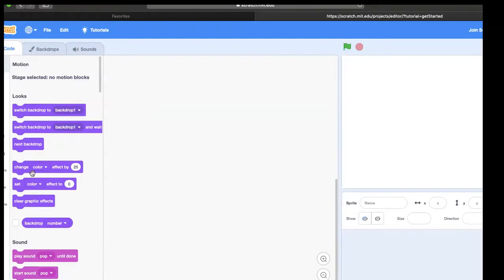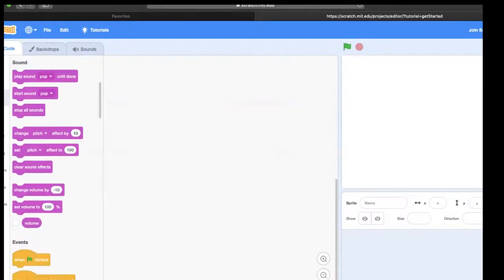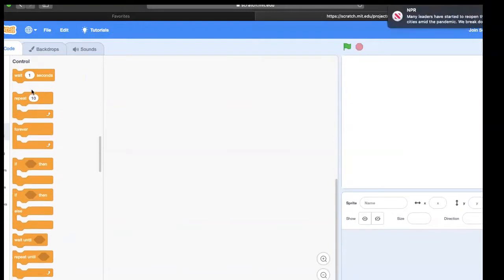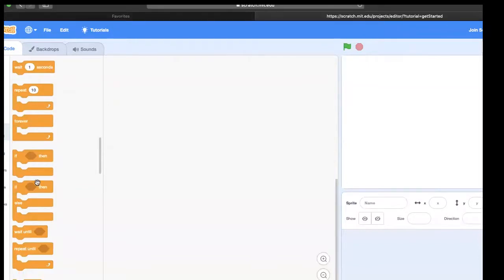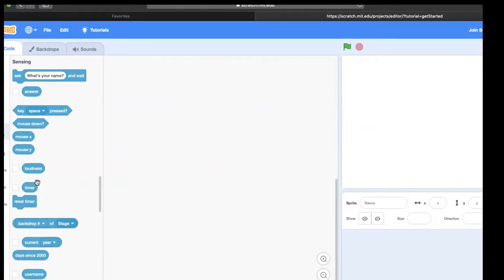So here is our motion menu. These are blocks of code. And when we write blocks of code, they work in the same way as these blocks of code. This is for motion. Purple is for looks. We'll call this pink. That's for sound. Yellow is for events. Orange is for control. Also, blue is for sensing. That's how our sprites can tell what's going on inside its world.